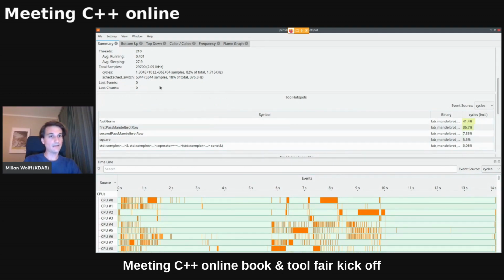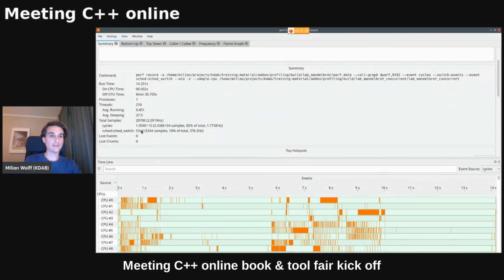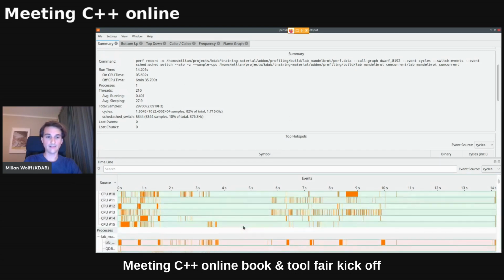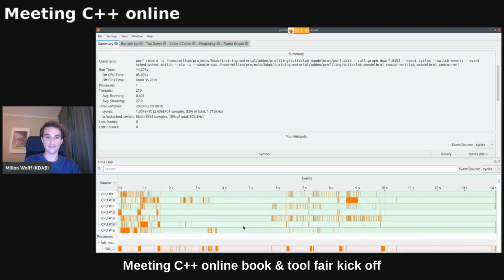And the summary in this case is actually pretty interesting because we see that for some reason this application starts 210 threads, which is pretty stupid on a laptop like mine, which only has 8 cores. Similarly, on average, just 0.4 cores are running, so not a lot is happening. And down here in the timeline, you can also see that really being the case, right?